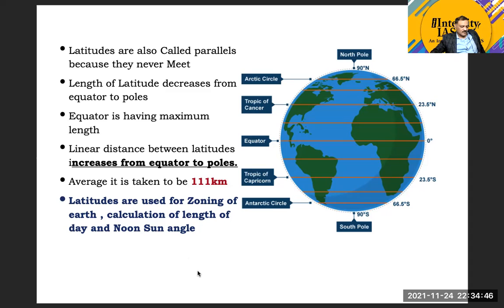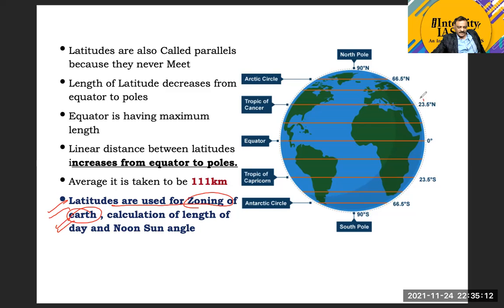Now there is another concept in the context of the latitude: we generally use the latitude for zoning of the earth. Zoning of the earth means we divide the earth into particular zones. Another important thing is that we take some important reference latitudes, or base latitudes, for zoning the earth.